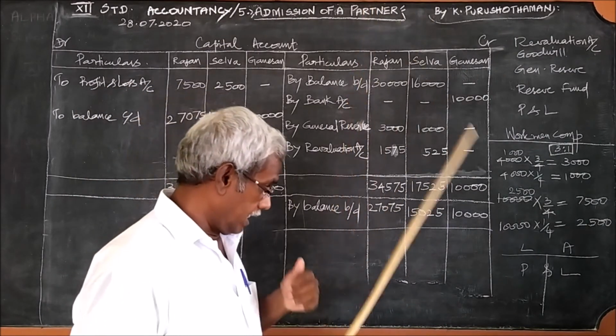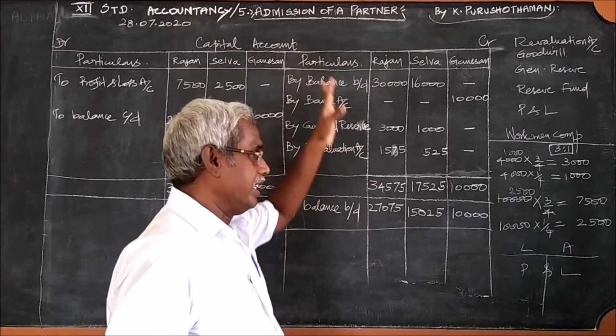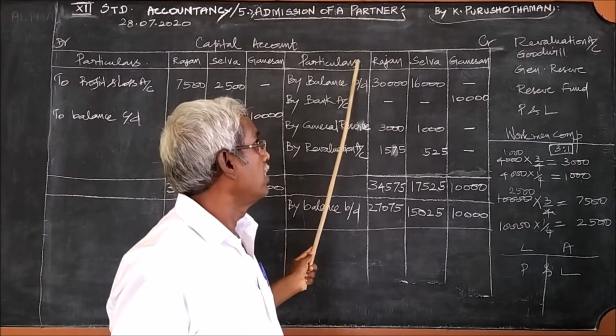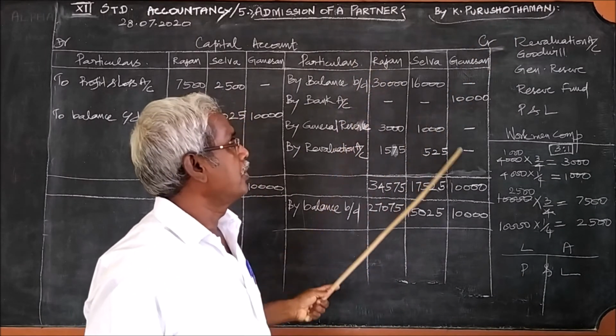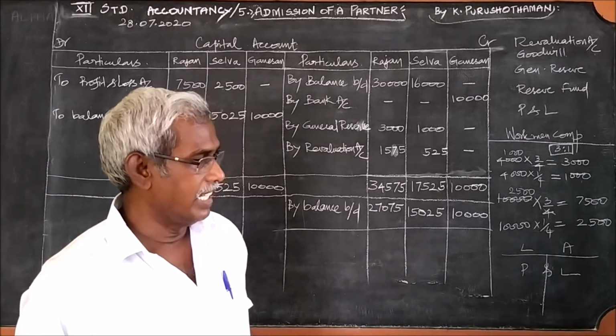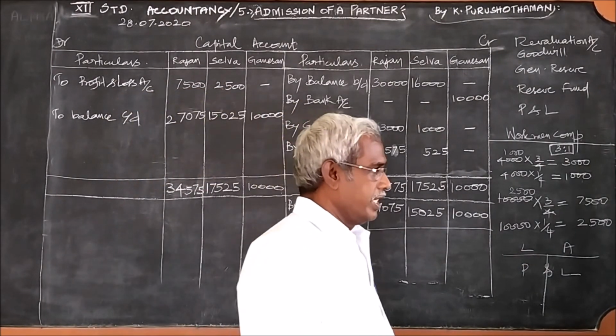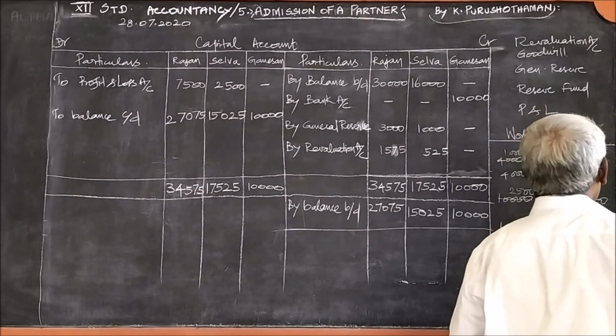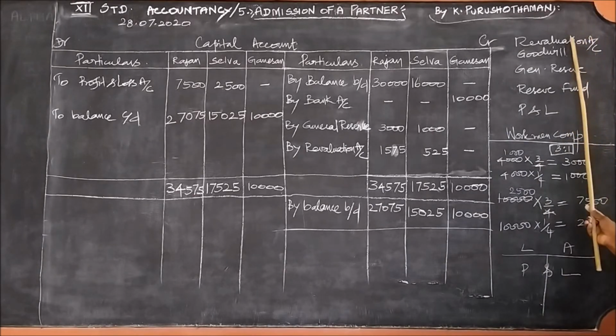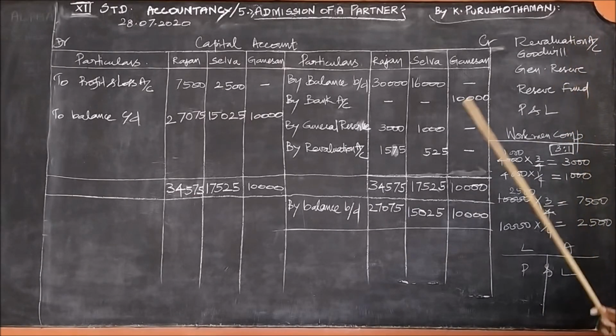After writing these two, which are compulsory, what are the other items you should consider to pass entries? Revaluation, we have prepared already. After preparing the revaluation account, we will find whether there is excess profit or loss.